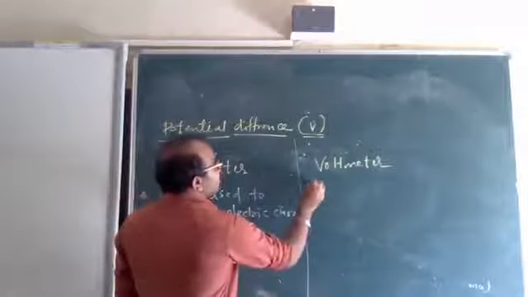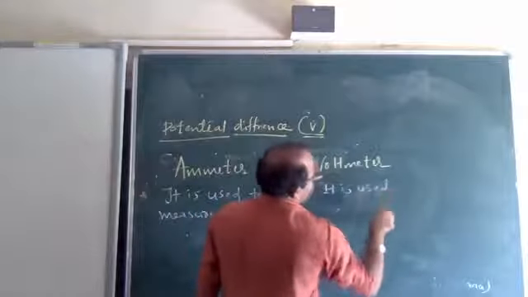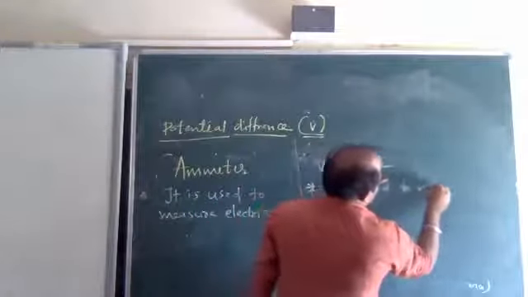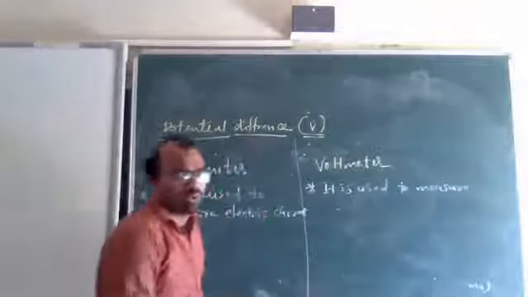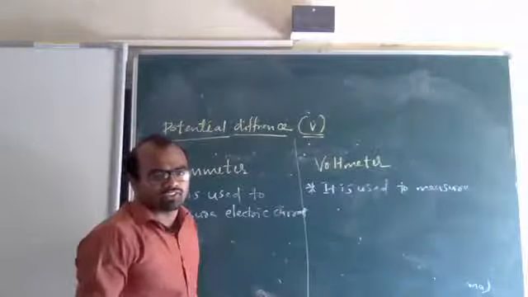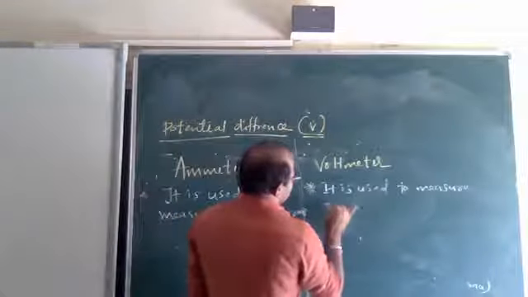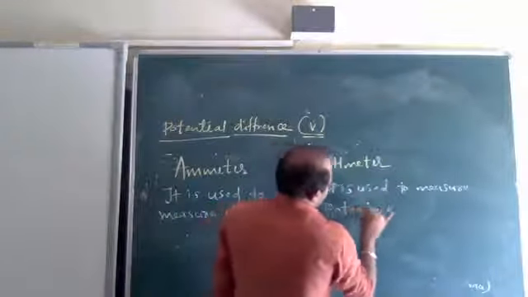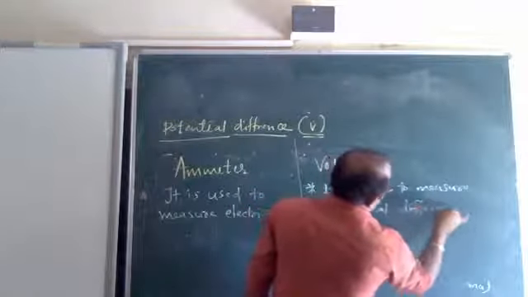Whereas the voltmeter, what is it used to measure? Voltage or potential difference. Both are the same. It is used to measure potential difference.